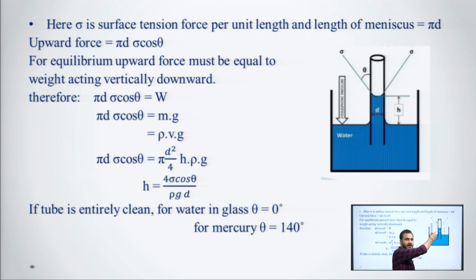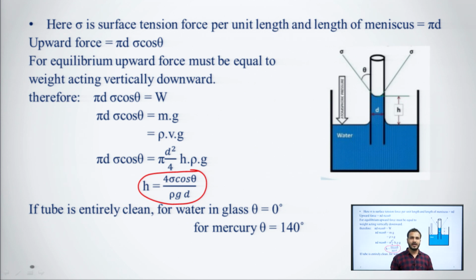Since the angle of contact is theta, for the upward force we can say sigma cos theta, and pi d is the circumference, the length of the meniscus, because the surface tension force is per unit length. So sigma pi d cos theta must be equal to W, which is equal to mg, and by this formula we can find out the height of the rise or fall.